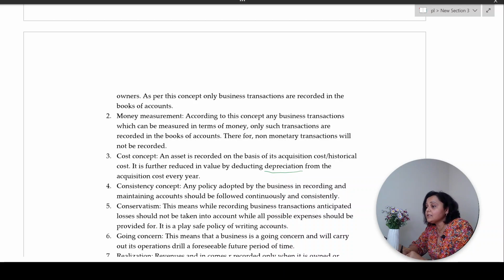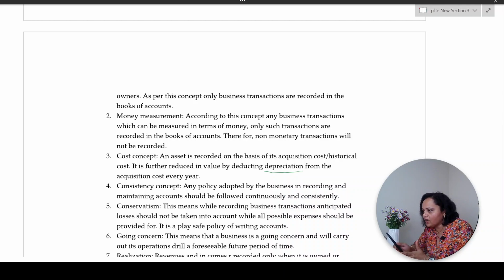Now, consistency concept. I told you when we studied cash method and accrual method of accounting and comparability as a qualitative characteristic of accounting information. What did I say? Consistency is the key. Yes, means what?